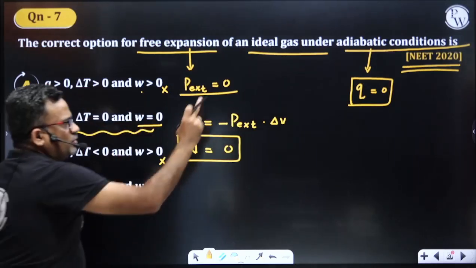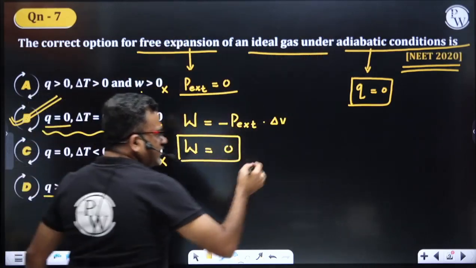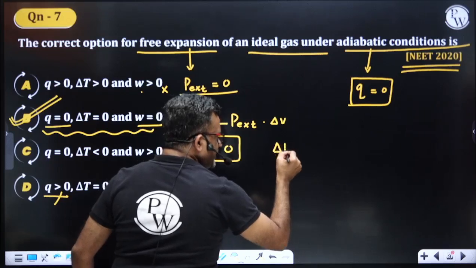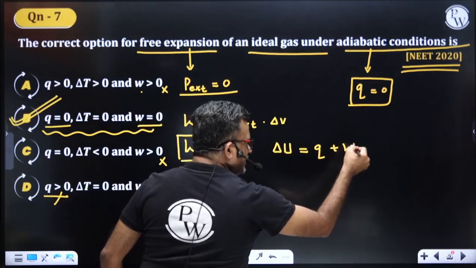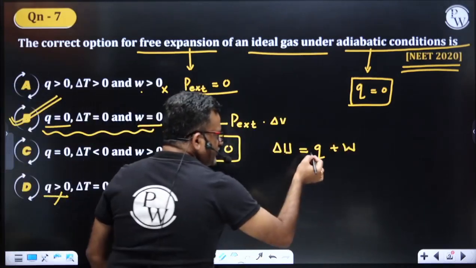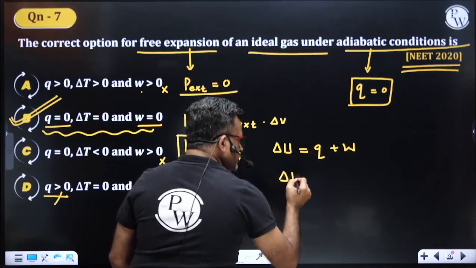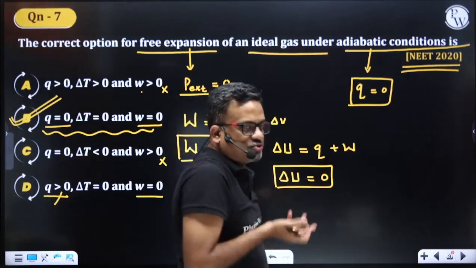No, look. Q is 0 because it is adiabatic. W is 0 because it is free expansion. Now what is the expression connecting these two with internal energy? The first law of thermodynamics is mathematically given by the formula delta U is equal to Q plus W. Yes or no? So if Q is 0 and W is 0, delta U is also 0, and the change in internal energy is also 0.